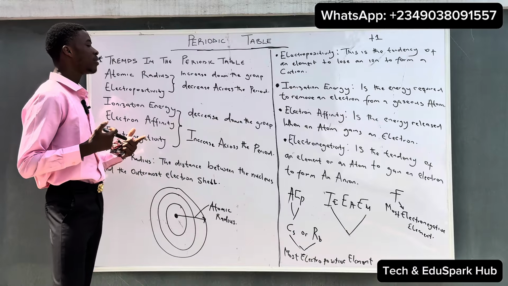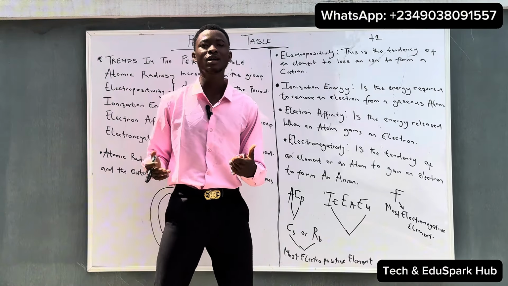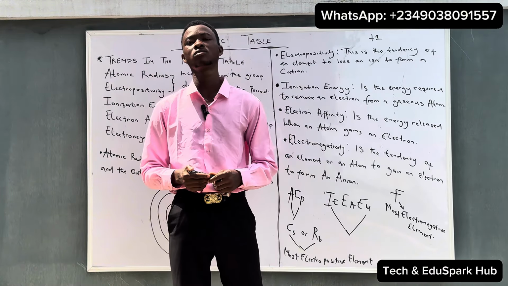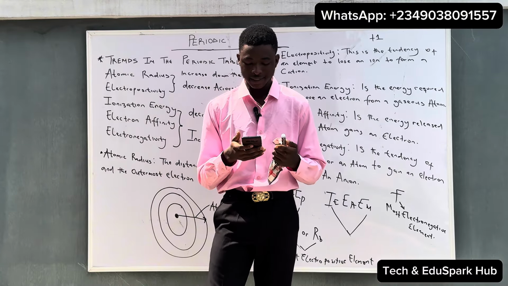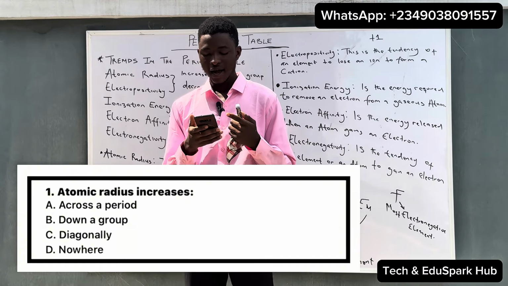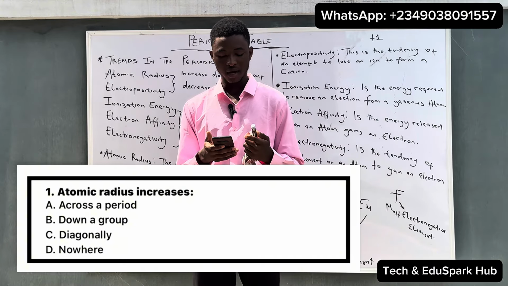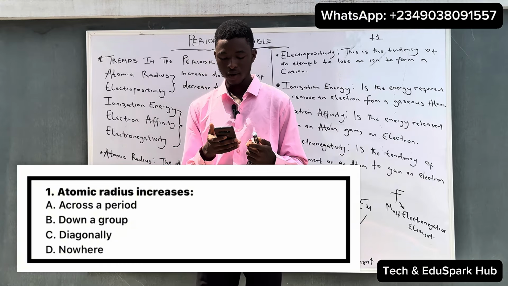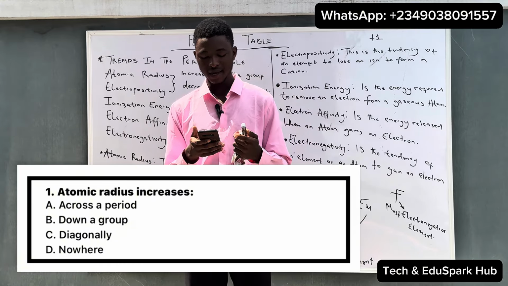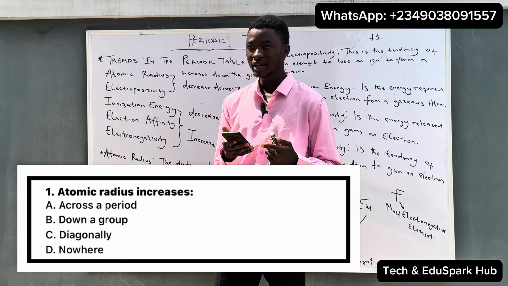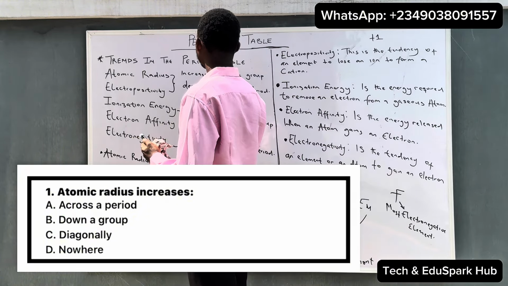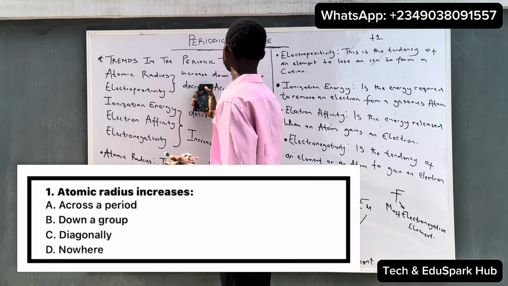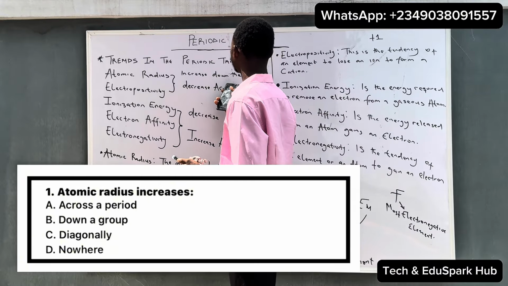So let's look at some examples or some questions under the major trends of the periodic table. The first question, as displayed on the screen, says that atomic radius increases: A, across the period; B, down a group; C, diagonally; and D, nowhere. Looking at this trend, we said that the atomic radius increases down the group and decreases across the period. So either one of these two is correct.